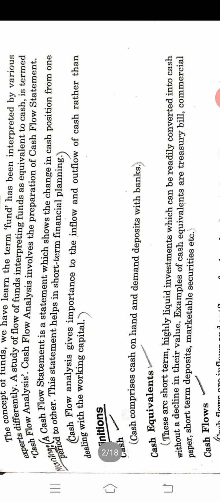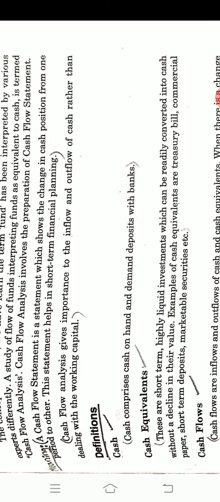Next are the definitions. What are the various definitions? First one is about cash. Cash comprises cash on hand and demand deposits with the bank. So the definition of cash means cash on hand, whatever cash we have right now with us, and the demand deposits that are there with the bank.